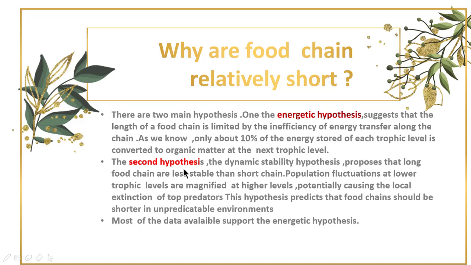The second hypothesis is the dynamic stability hypothesis. It proposes that longer food chains are less stable than short chains. Population fluctuations at lower trophic levels are magnified at higher trophic levels, potentially causing the local extinction of the top predator. This hypothesis predicts that the food chain should be shorter in unpredictable environments. Most of the data available support the energetic hypothesis.